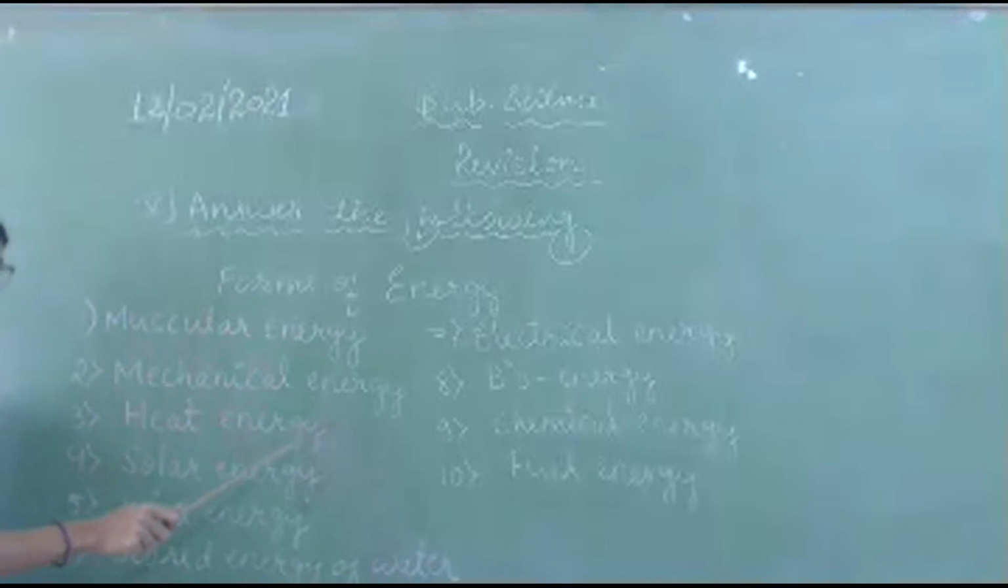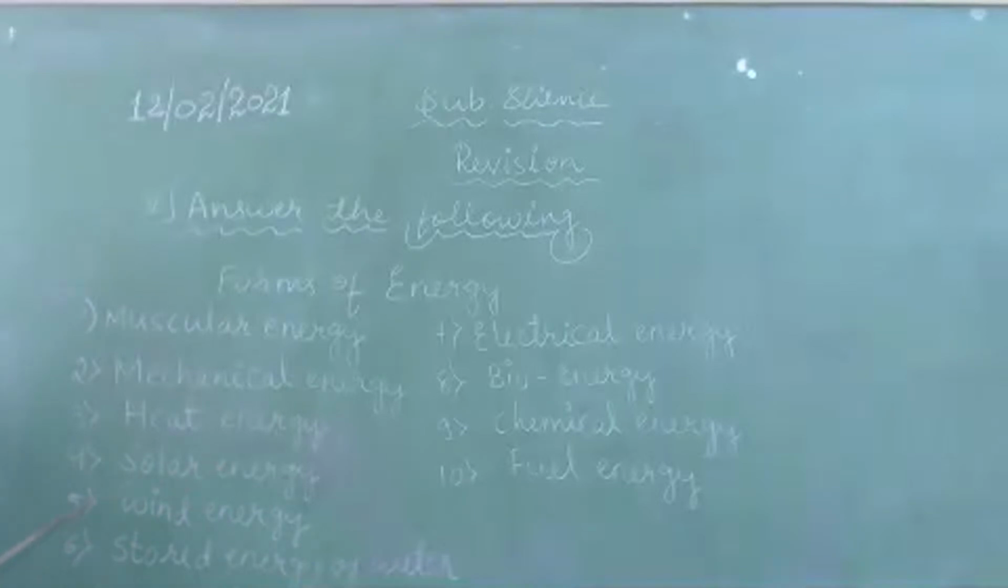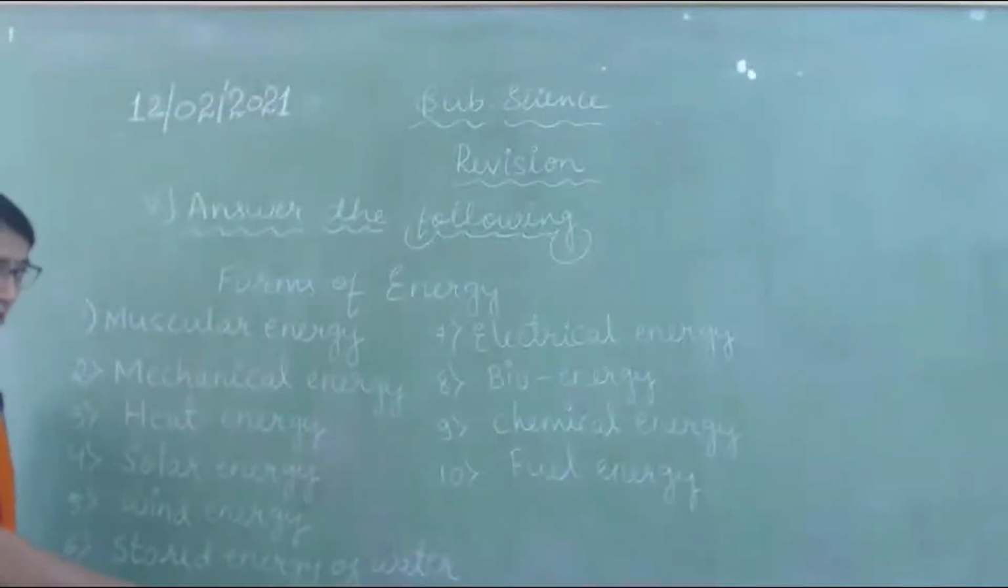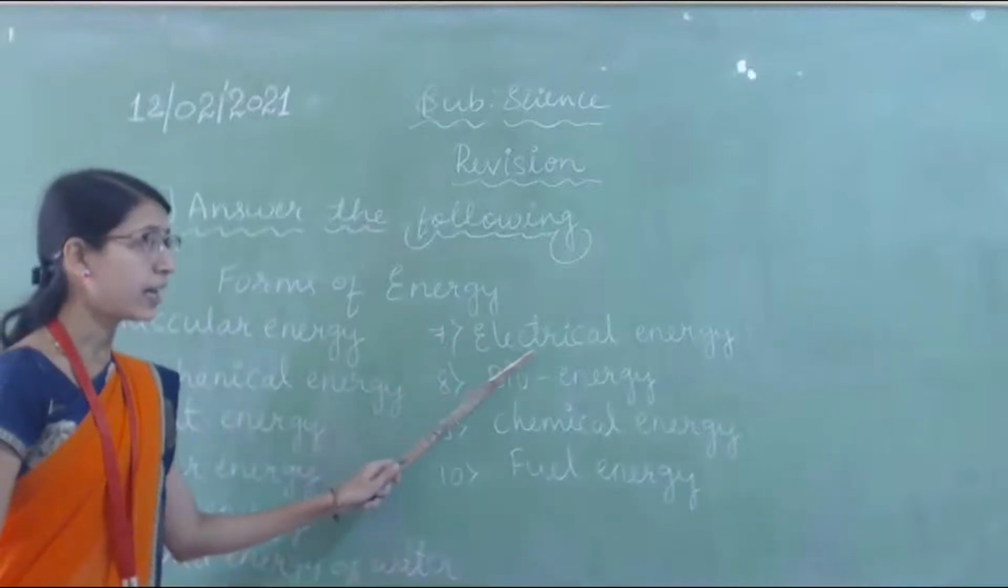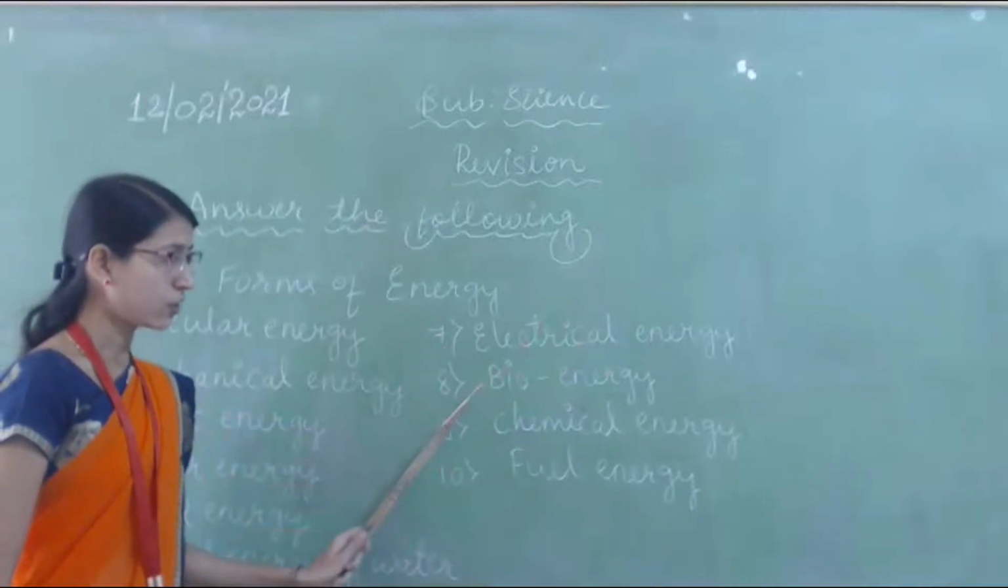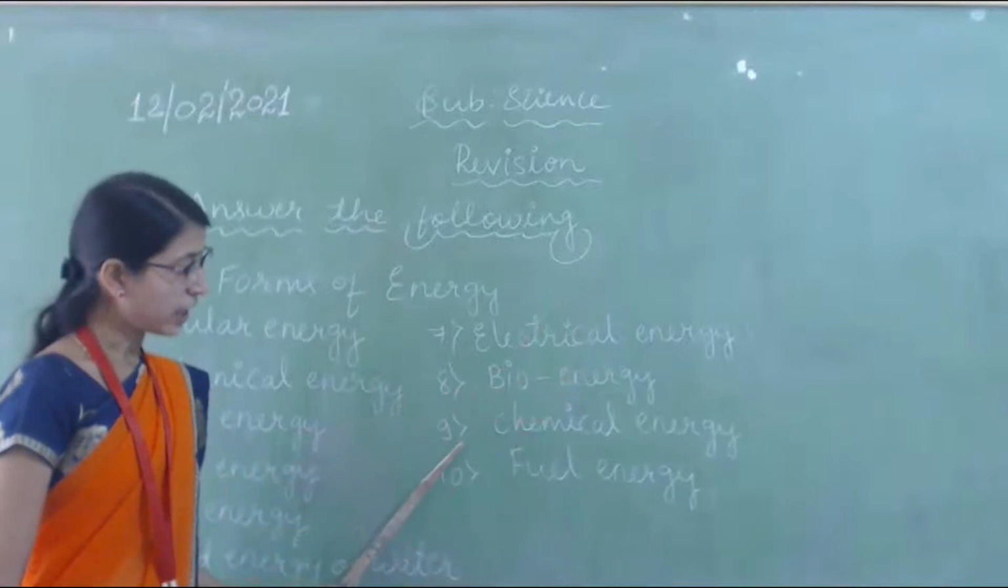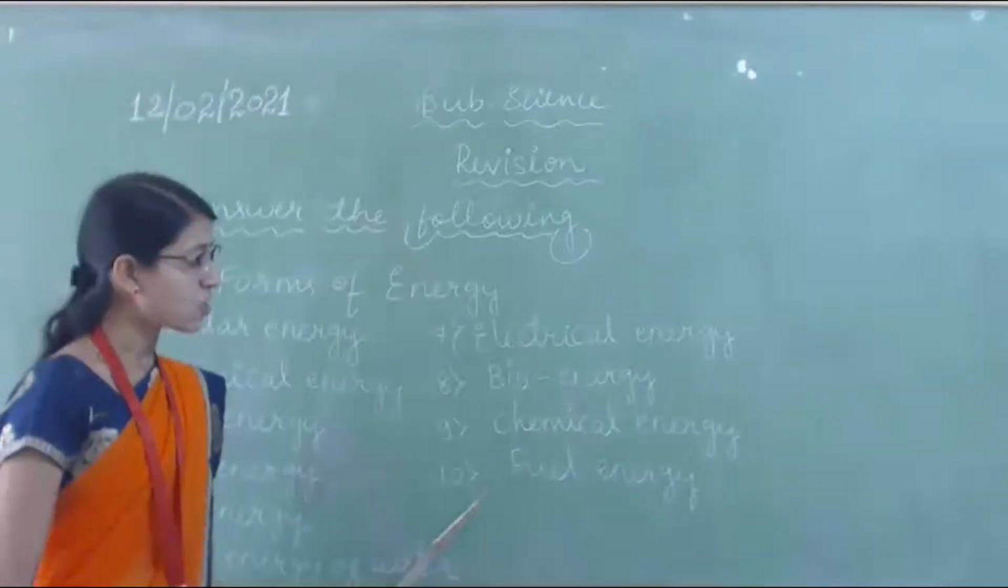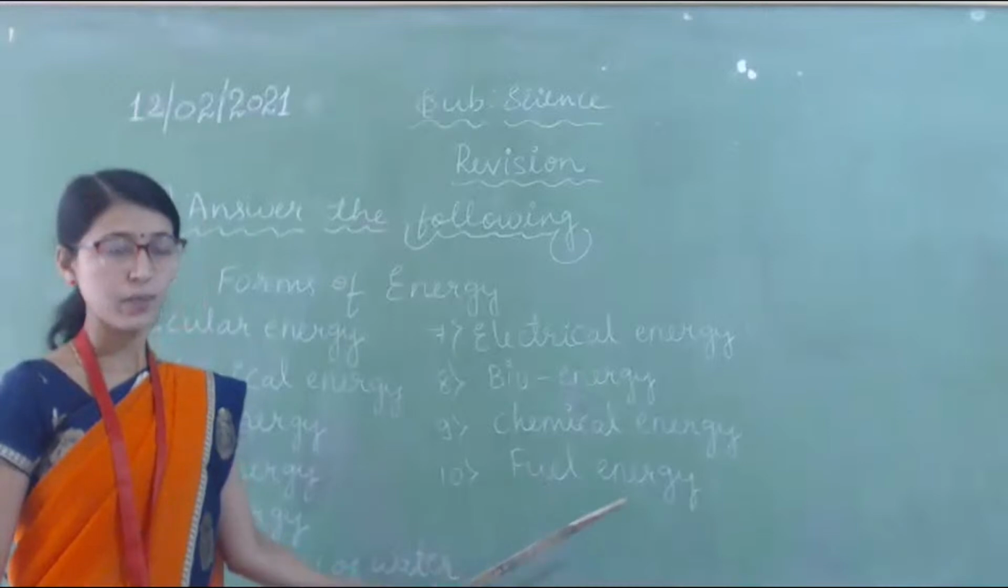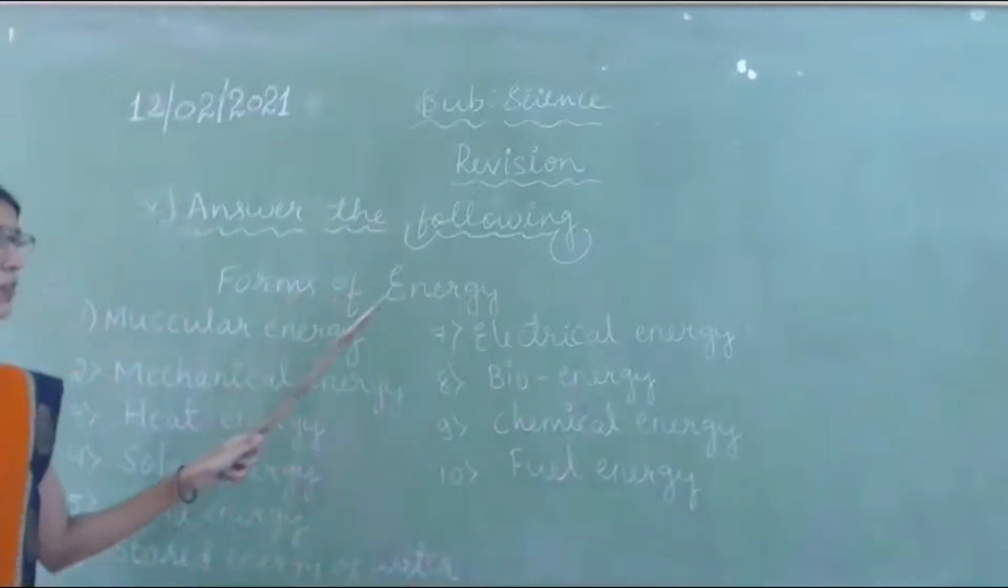Second one is mechanical energy. Third one is heat energy. Fourth one is solar energy. Fifth one is wind energy. Sixth one is stored energy of water. Next seventh one is electrical energy. Eighth one is bioenergy. Ninth chemical energy. Last one fuel energy. Okay. These are the forms of energy.